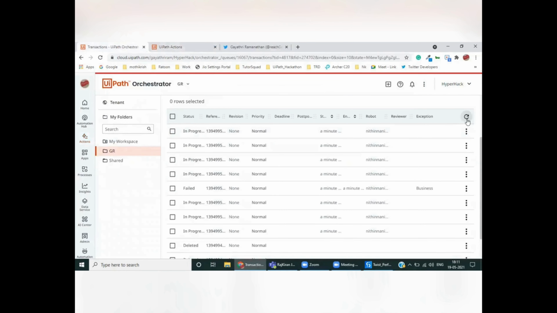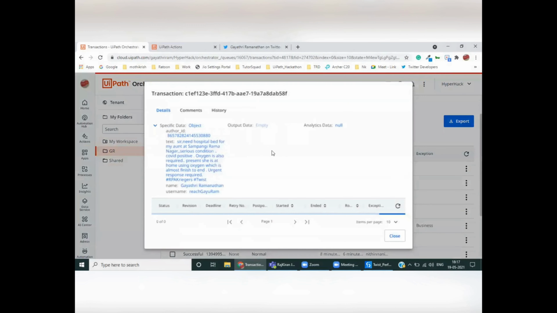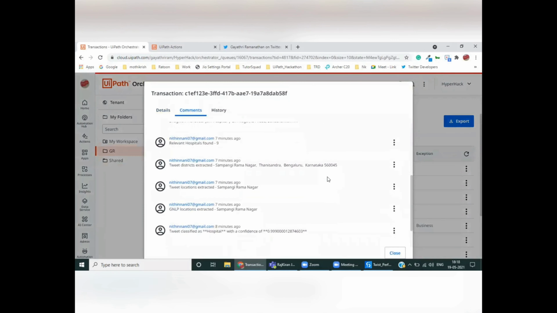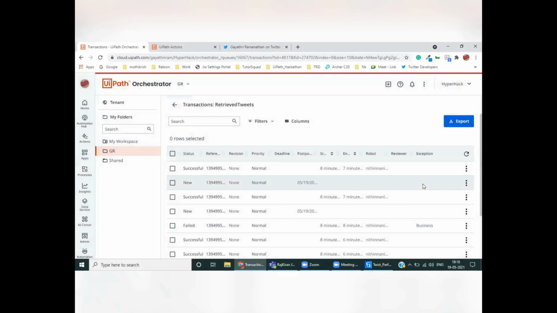All the items are processed now and the bot has completed its execution. I will open the successful item first. It is successful because it has found the relevant information for that particular tweet in data service and would have responded back with the retrieved results. An item will be postponed when the bot is not able to find the relevant data in the data service.